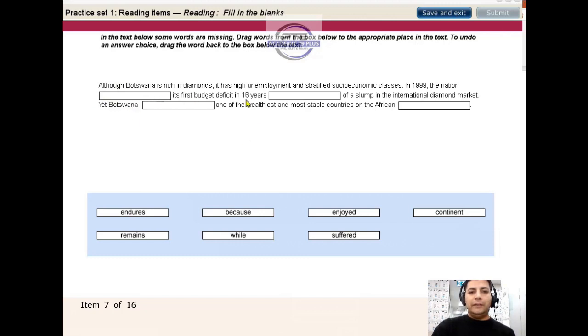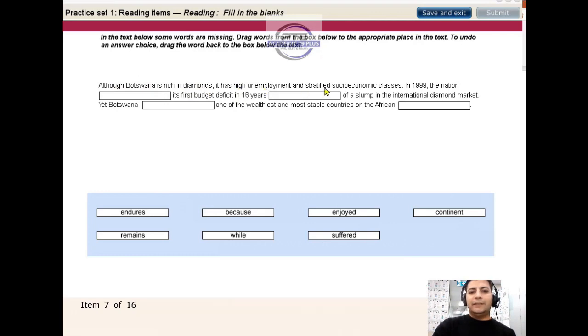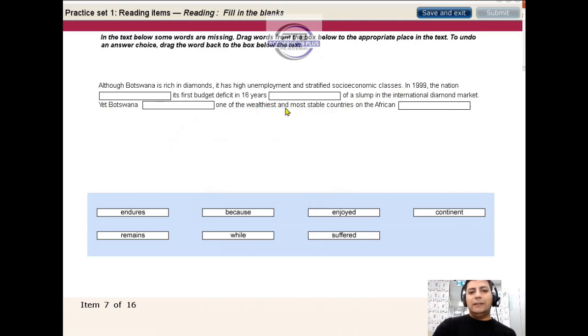For example, this is the text we have. We will try to read it without even looking at the options, and then we will try to find the easiest blank and do it first. Although Botswana is rich in diamonds, it has high unemployment and stratified socio-economic classes. All right, okay. In 1999, the nation dash its first budget deficit in 16 years dash of a slump in the international diamond market. Something bad is happening here. Yet Botswana dash one of the wealthiest and most stable countries on the African dash.